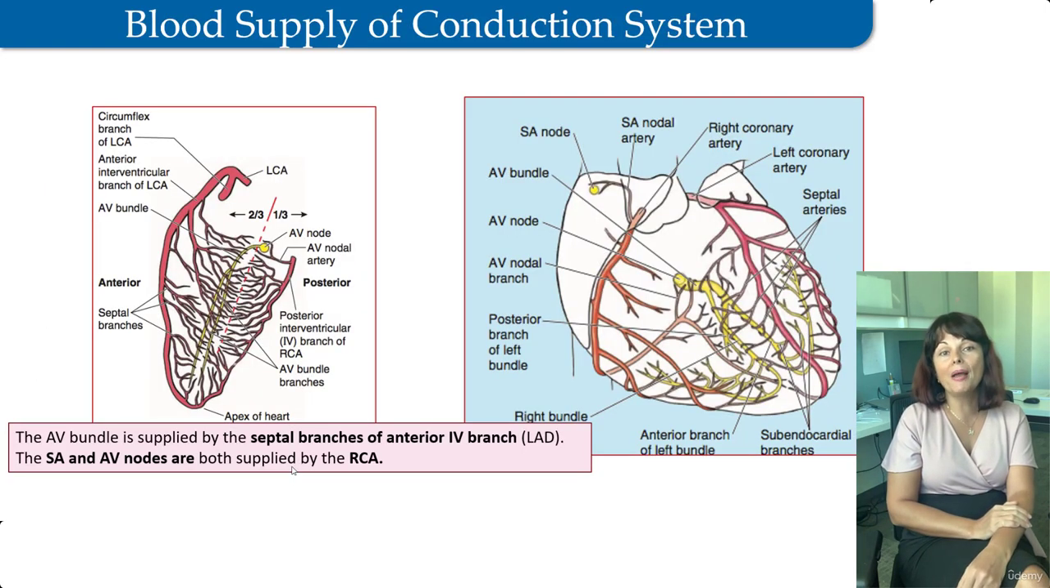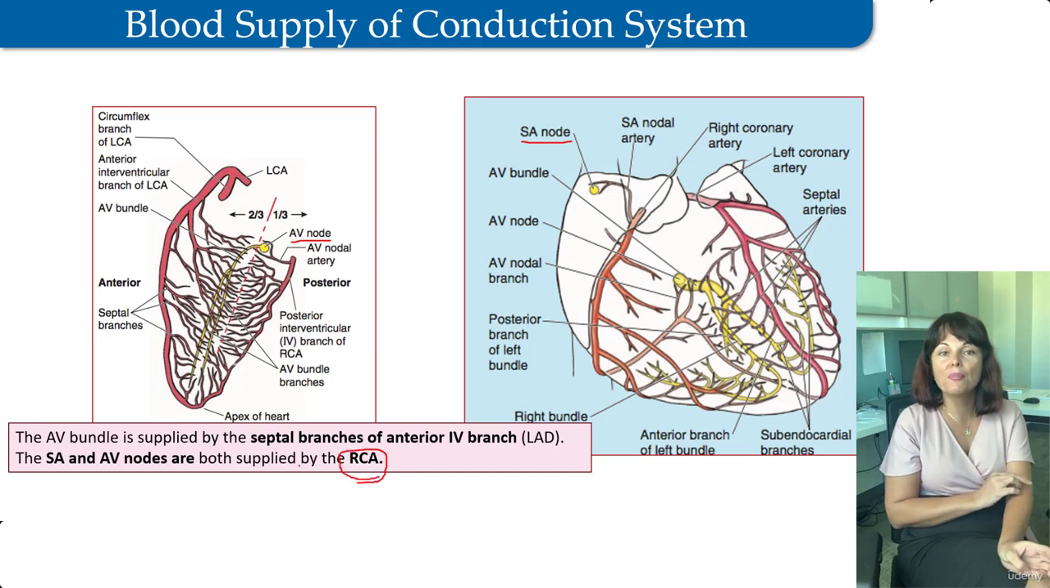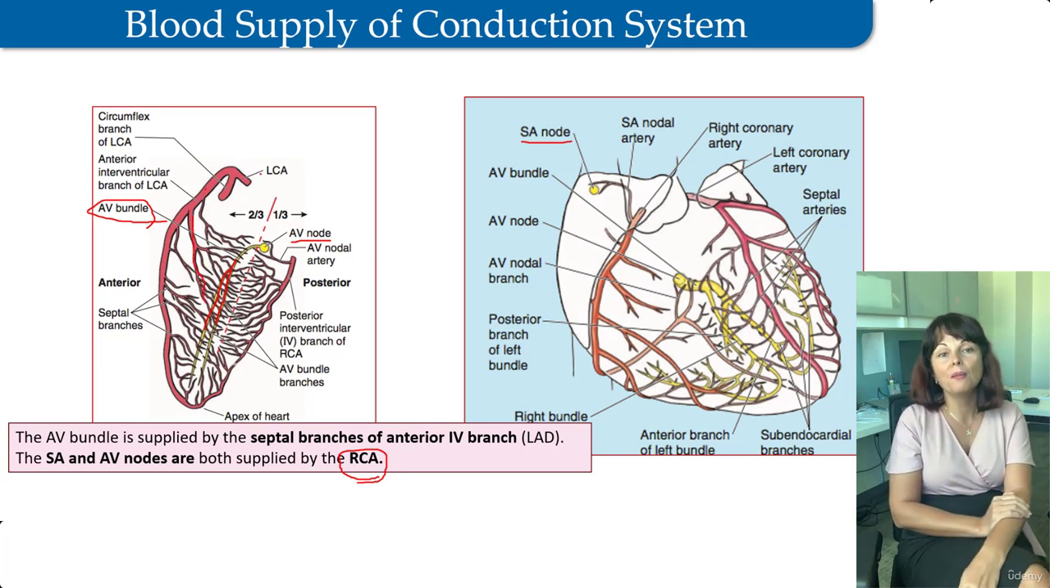And we are back to blood supply. As we discussed a bit earlier, the arterial supply to both the SA and AV nodes in 60 to 80% of right dominant cases derives from the right coronary arteries. But the AV bundle traverses the center of the interventricular septum, the anterior two-thirds of which is supplied by the septal branch of the anterior interventricular artery, which is a branch of the left coronary artery.